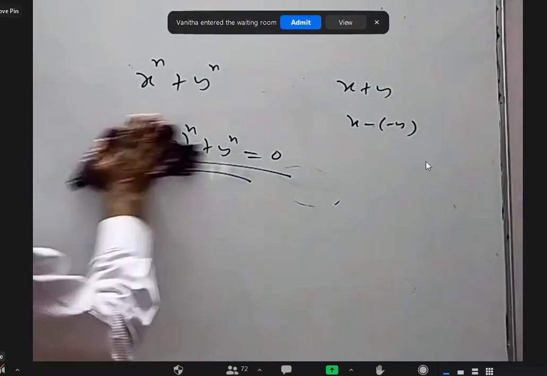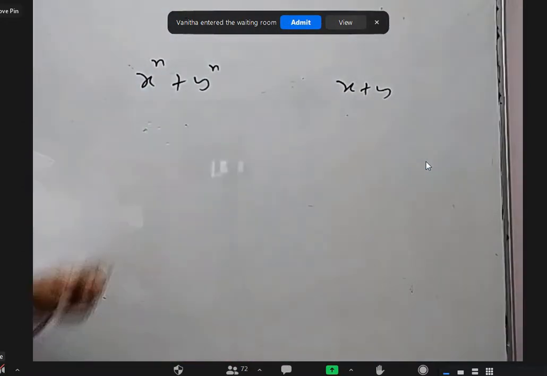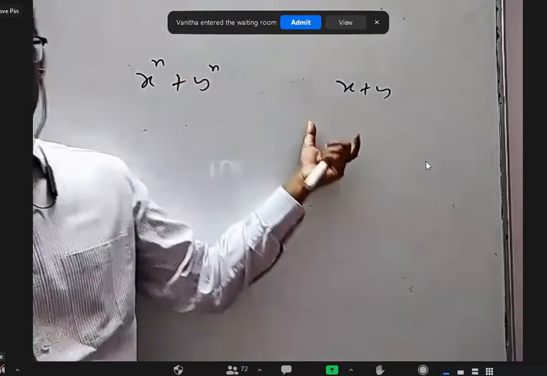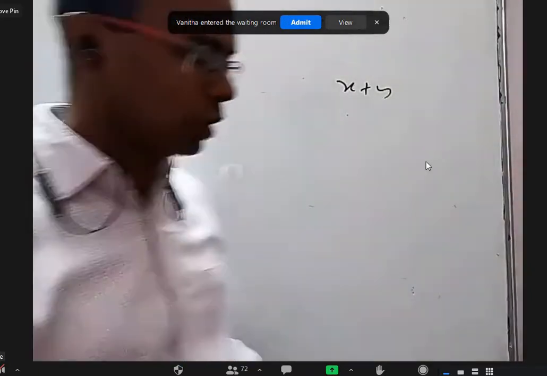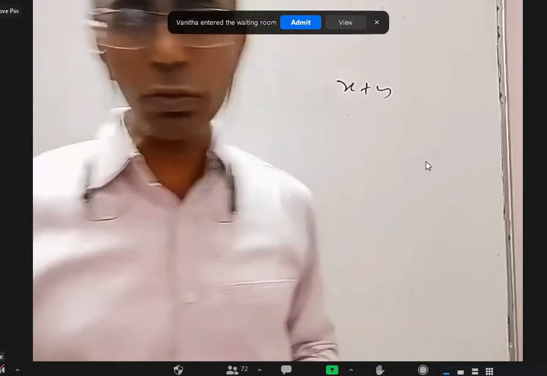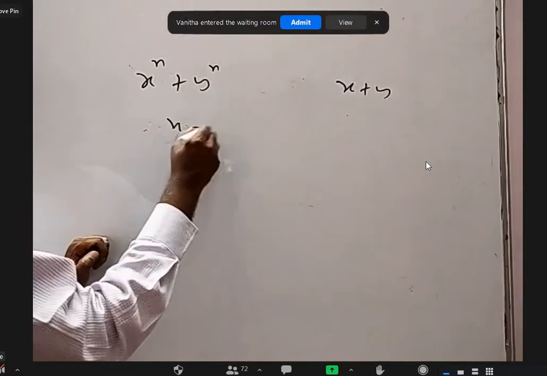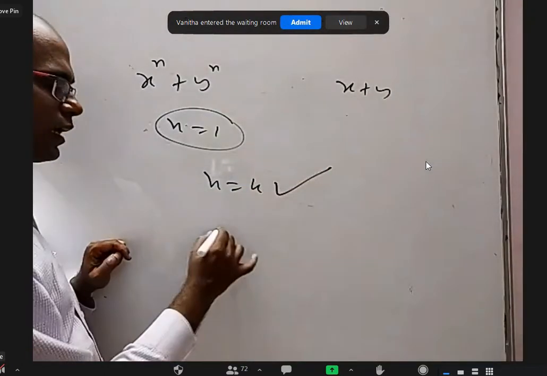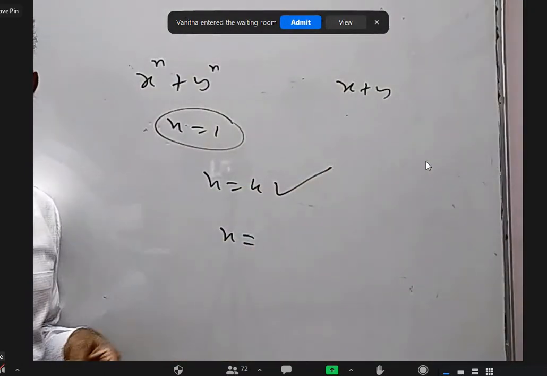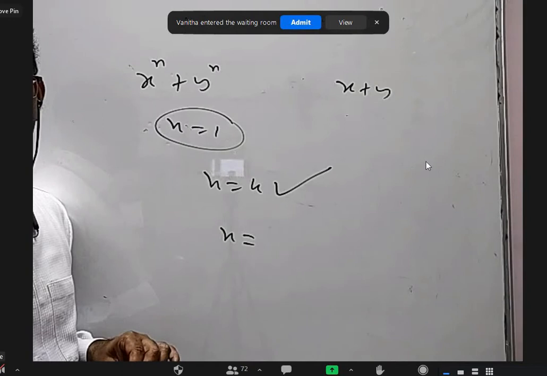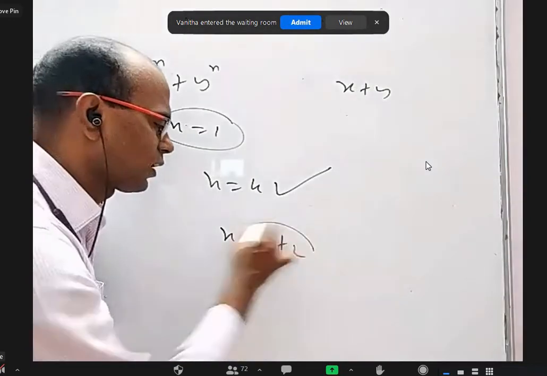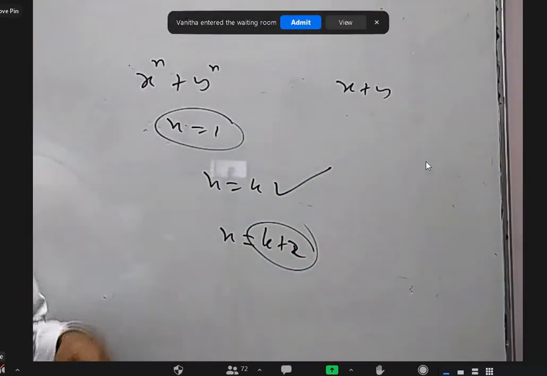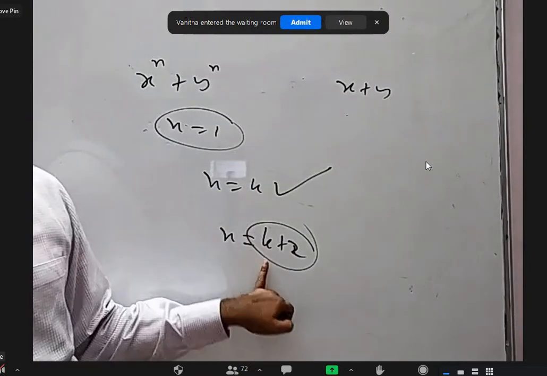Okay. So now, if you want to prove, the question is, show that this is divisible by this only for n odd, not for even. There are two ways to do this. You prove for n equal to 1, assume for n equal to k it is correct, and then prove for n equal to k plus 2. It is not true for k plus 1 now, because when this is odd, the next odd number is k plus 2. You can prove like that.